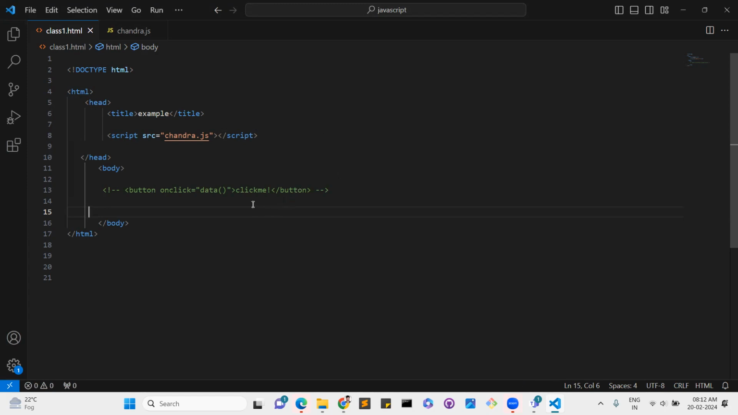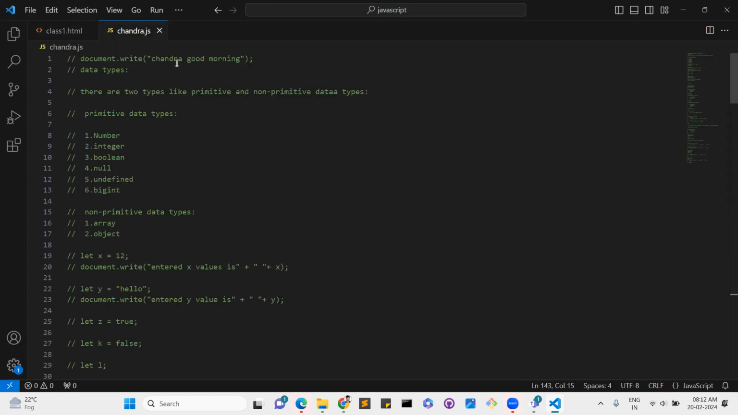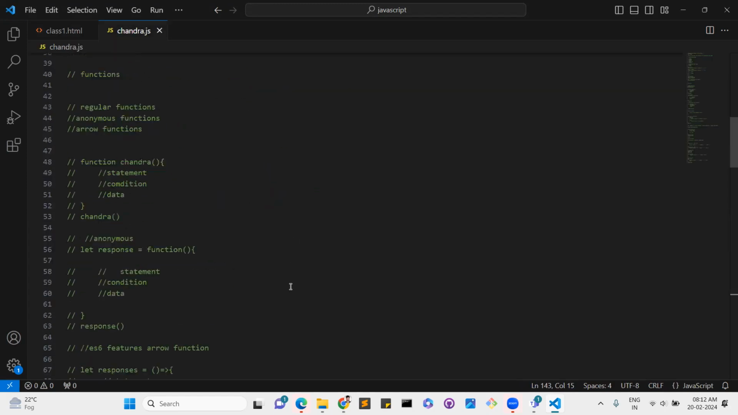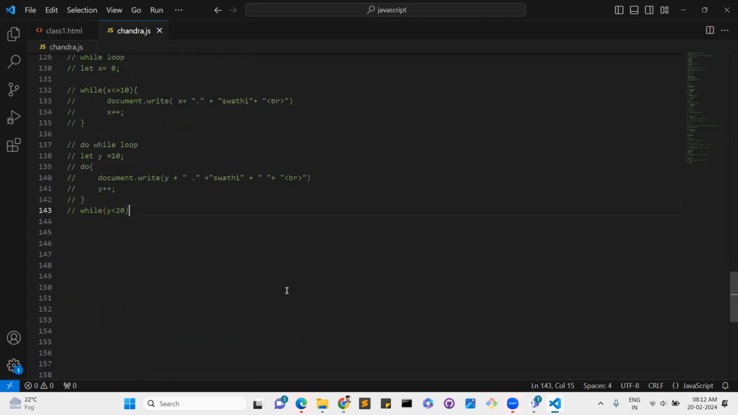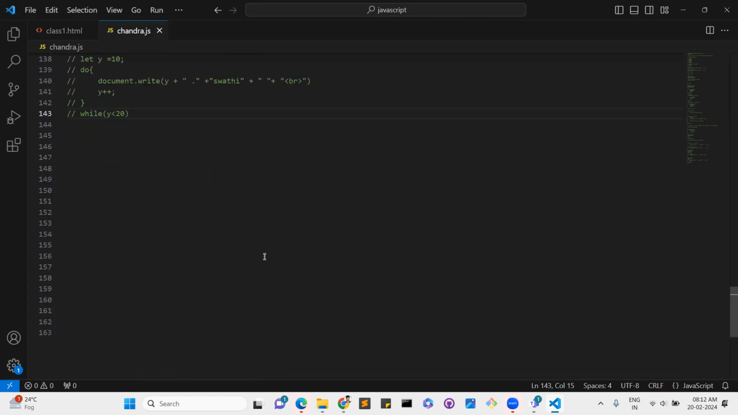In that case it will not work in an HTML page. So it is better to write JavaScript in a separate file, then you will understand more about it. So these things.